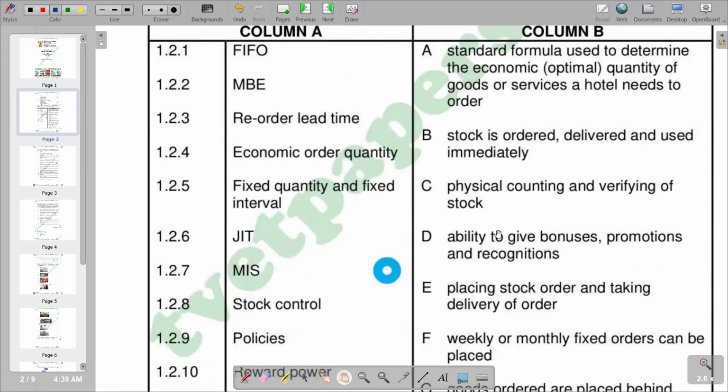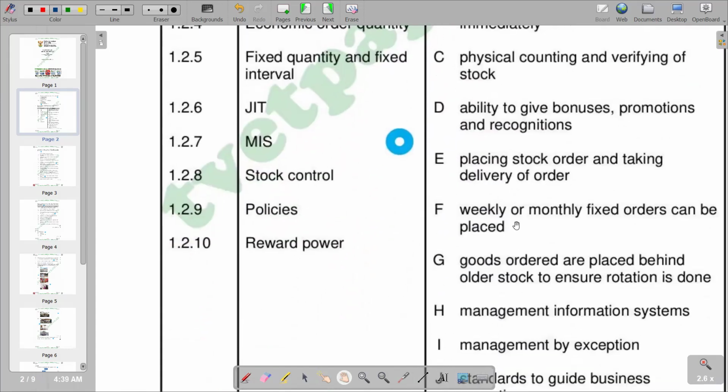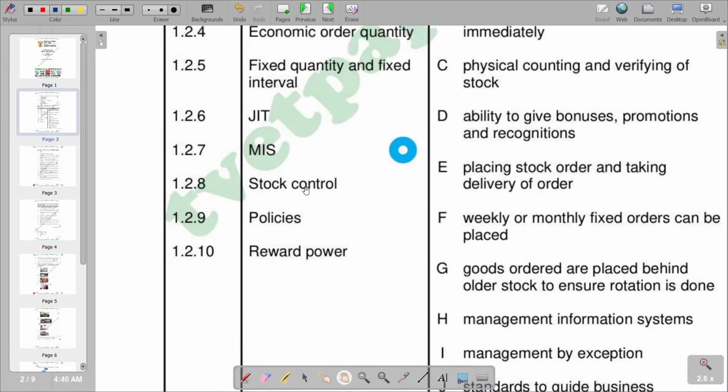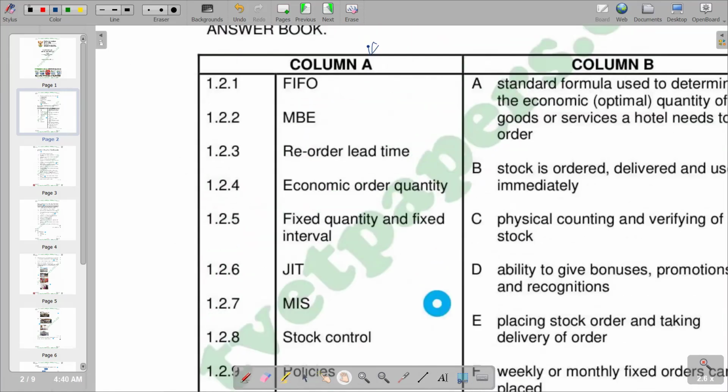we are going to notice that the correct response that we have, if you go to G, it's saying goods ordered are placed behind older stock to ensure rotation is done. So obviously, the goods ordered are going to be the goods that are being received that are going to be placed behind the older stock. So obviously, the older stock are the ones that are going to be pushed out or issued. That is first in, first out. So basically, we have G as the correct response for the first part, that is 1.2.1.